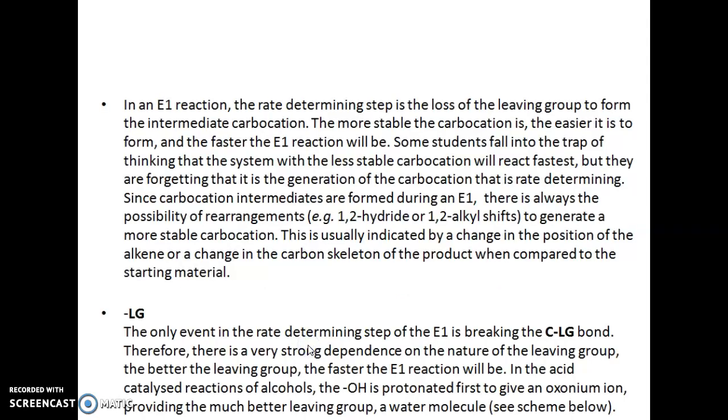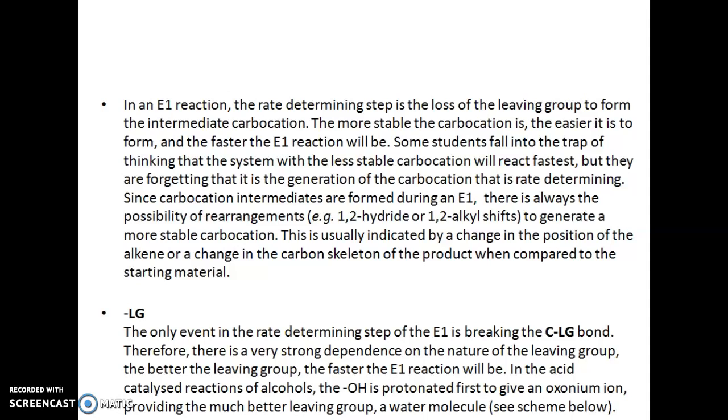And in E1, the rate determining step is the loss of the leaving group to form the intermediate carbocation. So the more stable the carbocation, the easier it is to form and the faster is the E1 reaction. And if the carbocation is less stable, then it will react slower. So we can say the generation of the carbocation itself is the rate determining step.